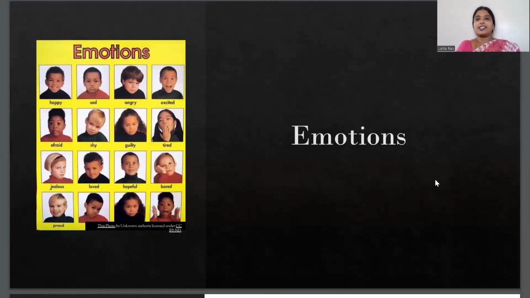So now look at this image. What are you able to see? Different children showing different emotions. So all these different emotions are like someone is happy, someone is sad, someone is angry and excited and afraid, shy. So you all observe these types of feelings or emotions in your daily life, isn't it?